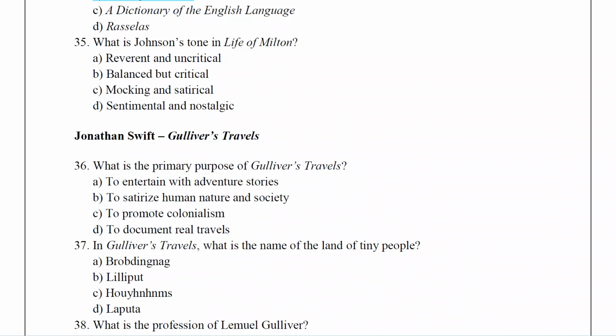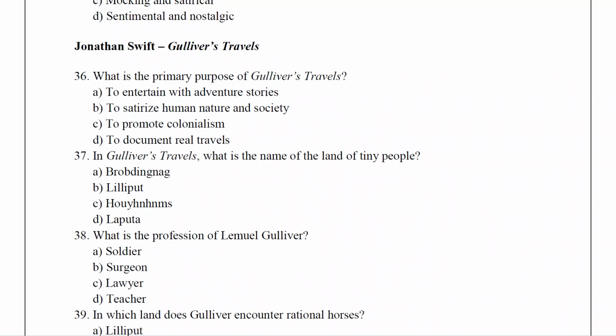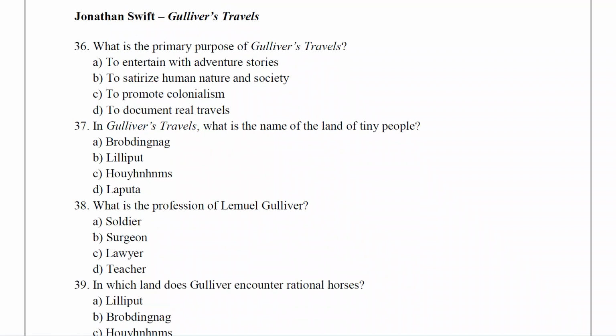What is Johnson's tone in the Life of Milton? Balanced but critical. Next we are going to see the fiction, Jonathan Swift's Gulliver's Travels.